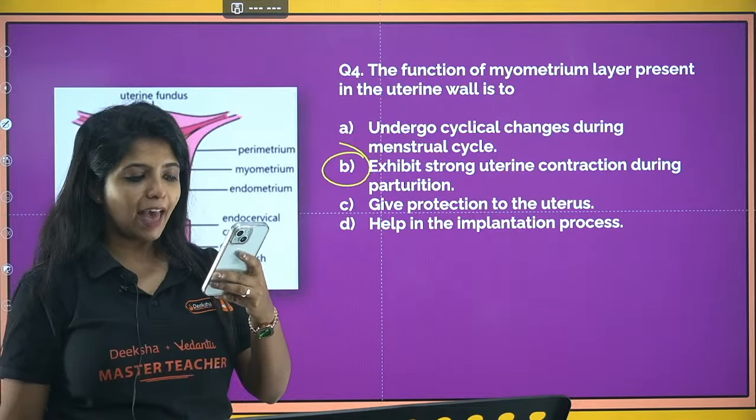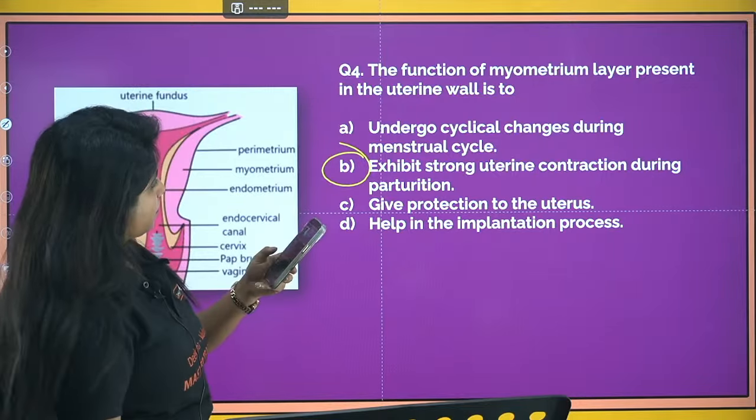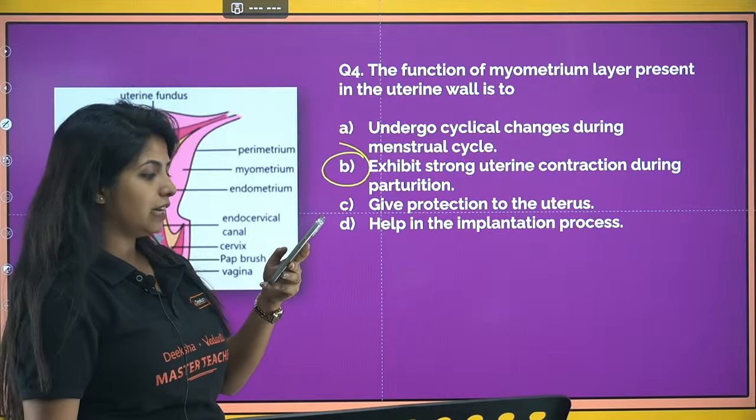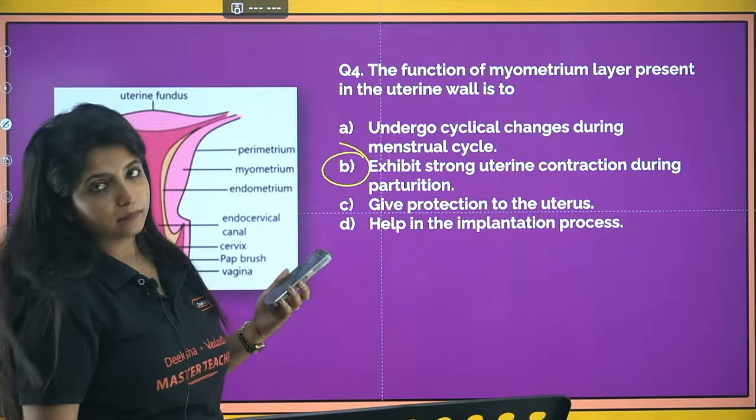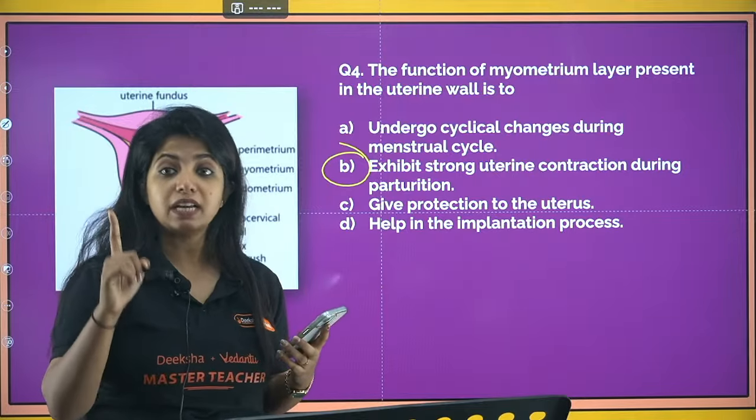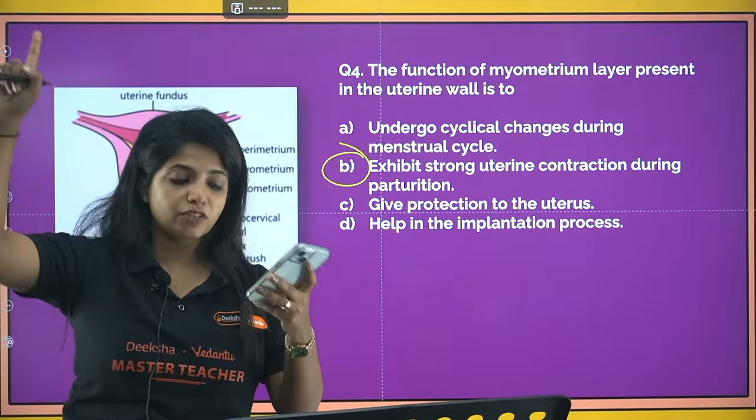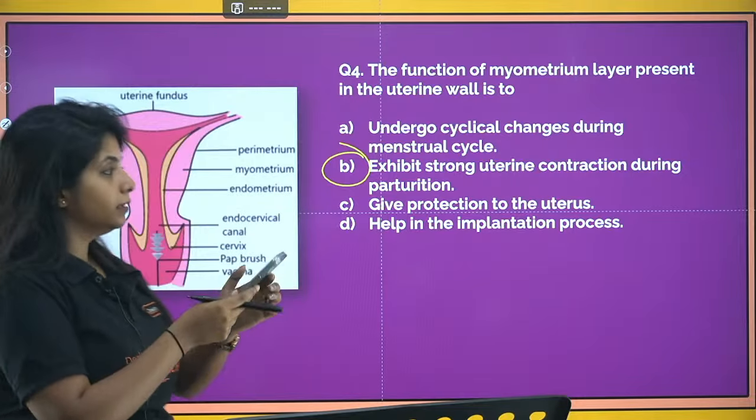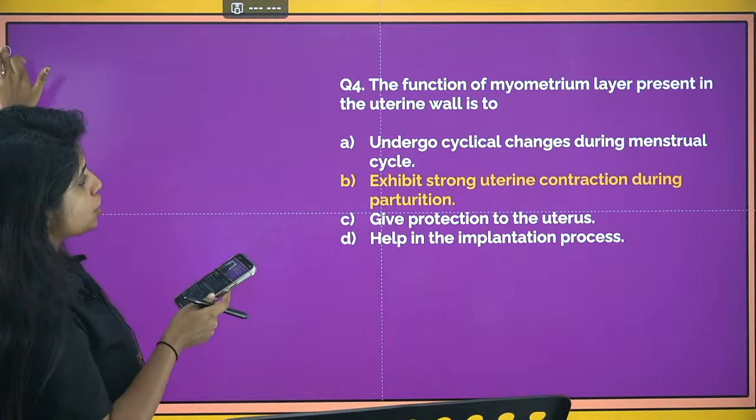Rishi and Vinay, both of you are correct. The answer is B. Endometrium is the innermost layer, it is the glandular layer, and perimetrium is the outermost layer. Fine. Going ahead with the next question.